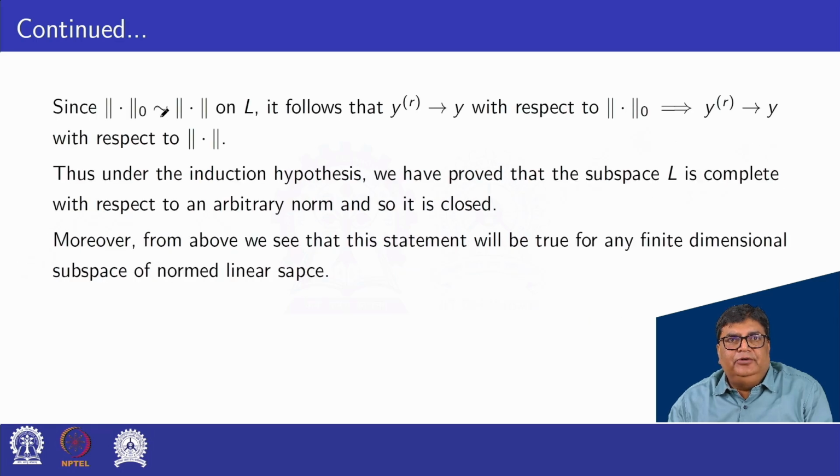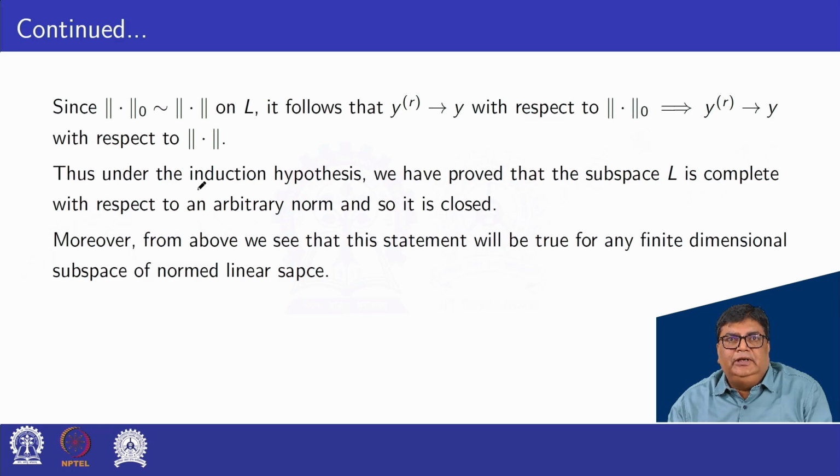Since the zero norm is equivalent to the norm on L, it follows that y_r converges to y with respect to the zero norm. This implies that y_r converges to y with respect to the norm.